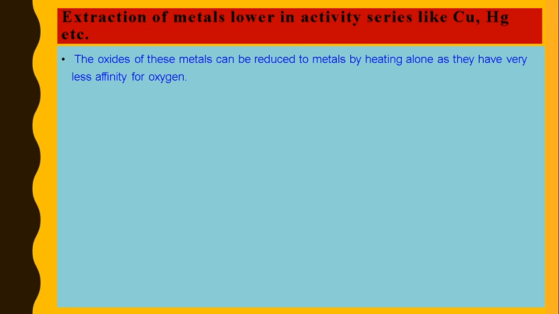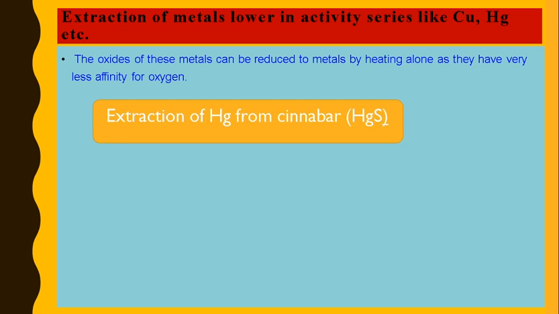So let's discuss extraction of metals lower in the reactivity series, that is copper and mercury, which come below hydrogen. The oxides of these metals can be reduced by heating alone as they have very little affinity for oxygen, so they get easily reduced.